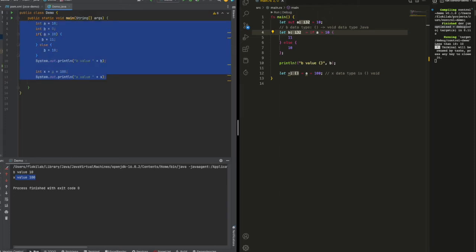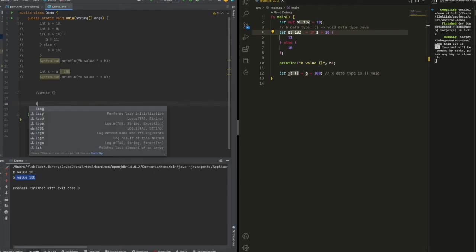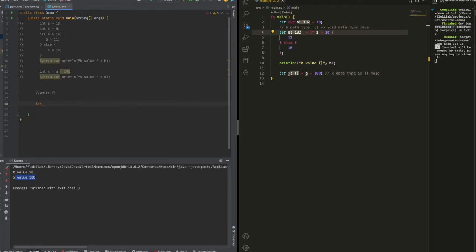So we have here if. Let's take a little bit on while. In Java we normally declare an integer count equal to 0.